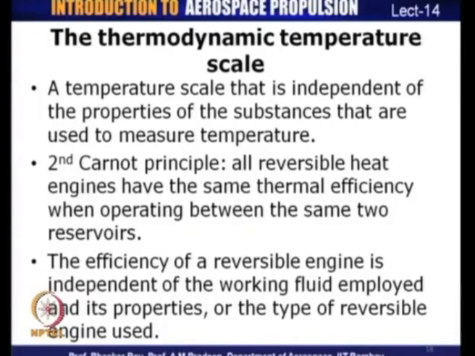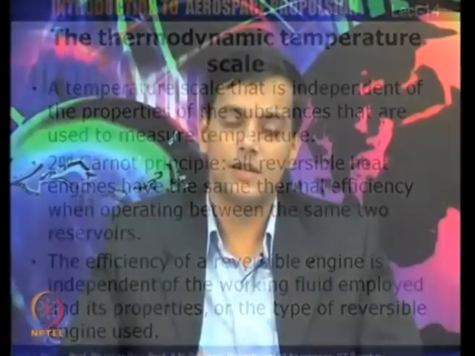Now, the second Carnot principle that we discussed was that all reversible heat engines have the same thermal efficiency when operating between the same two reservoirs. So, the efficiency of a reversible engine is independent of the working fluid which is employed, its properties or the type of engine which is used, because all reversible engines should have the same efficiency if they are operating between the same temperature limits.